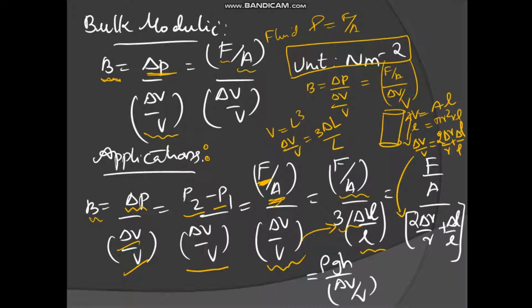For a cube you can do like this, or suppose it is given at a depth h, so pressure is nothing but rho g h. This also you will learn in the fluid chapter. So instead of pressure I am substituting this, that is rho g h divided by delta V by V. Delta V by V, if they are giving in percentage, you want to convert that value by dividing by 100.